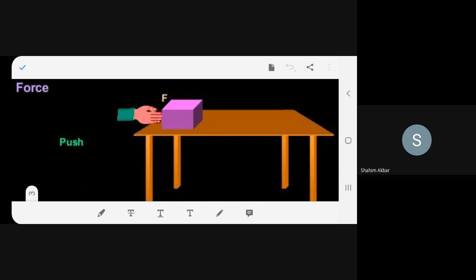Now the first activity is that you are applying a force. You can see this, you are applying a force. By which mechanism? Push. That means you are applying the force away from the body, isn't it? Hello? So push is away from the body and pull is towards the body. Yes, boys? Yes.